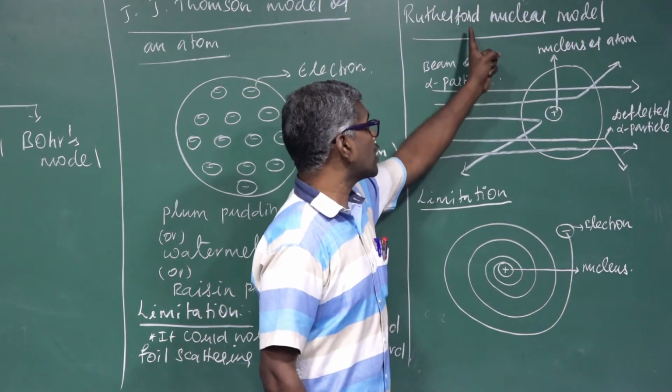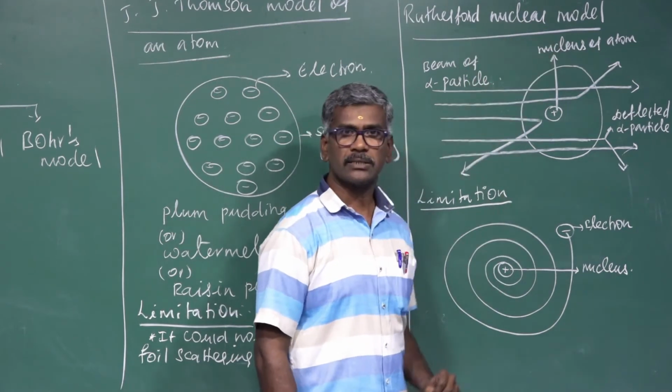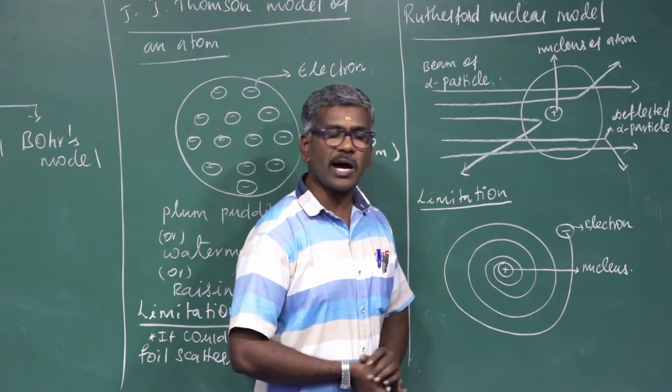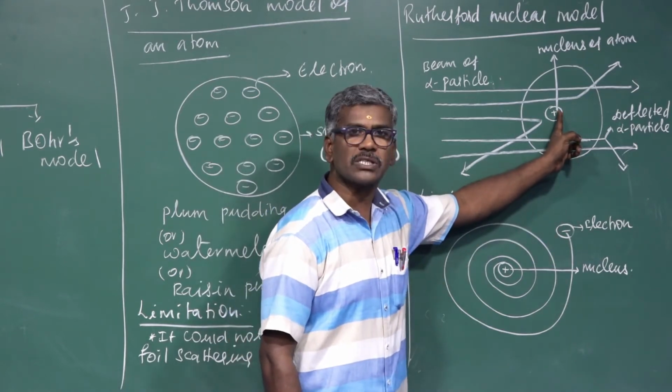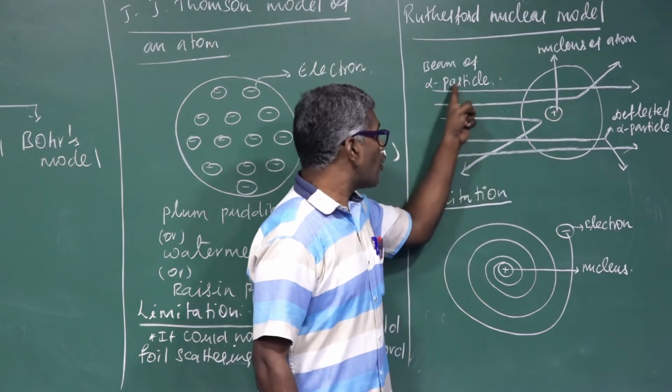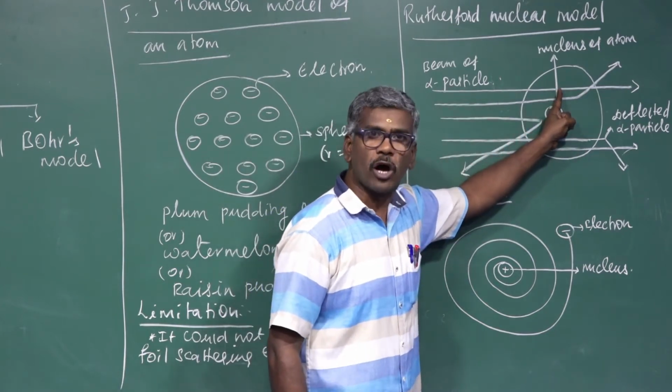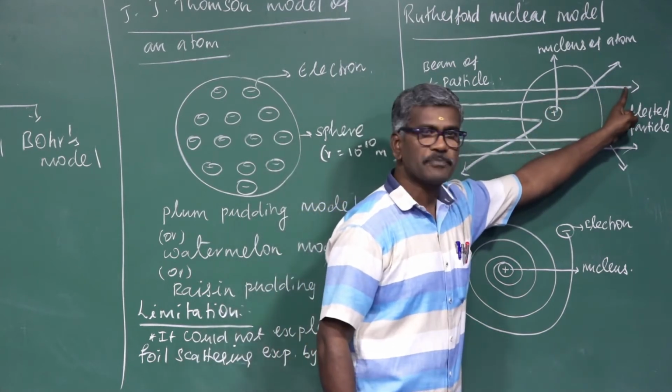Understood? That is the Rutherford nuclear model. The atom of an element consists of positive charge in the center. This is called a nucleus. Most of the alpha particles pass through the gold foil in a straight line.